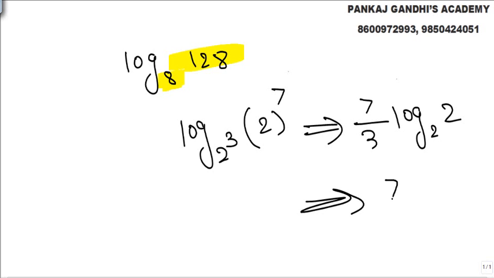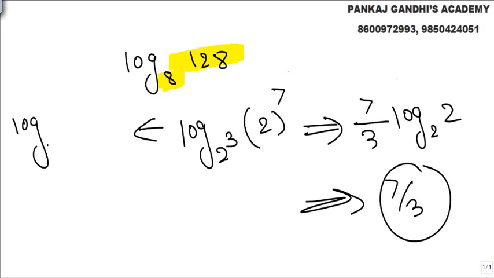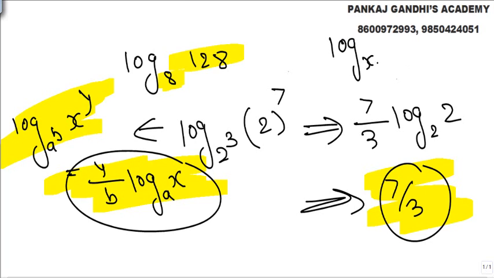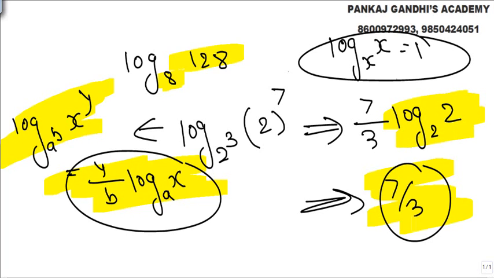Basic property for this, again I repeat, log x y to the base a b is nothing but y upon b log a x. That's what we know. Now applying that, and we all know very well that log x to the base x is obviously 1. So log 2 to the base 2, answer is 1. The answer we get is 7 by 3.